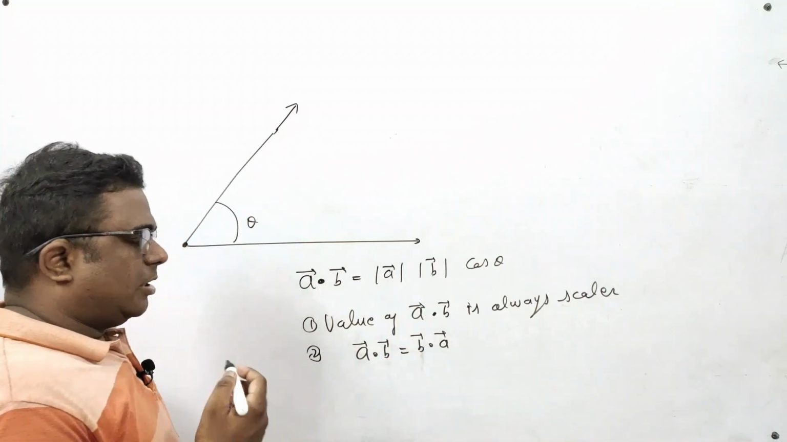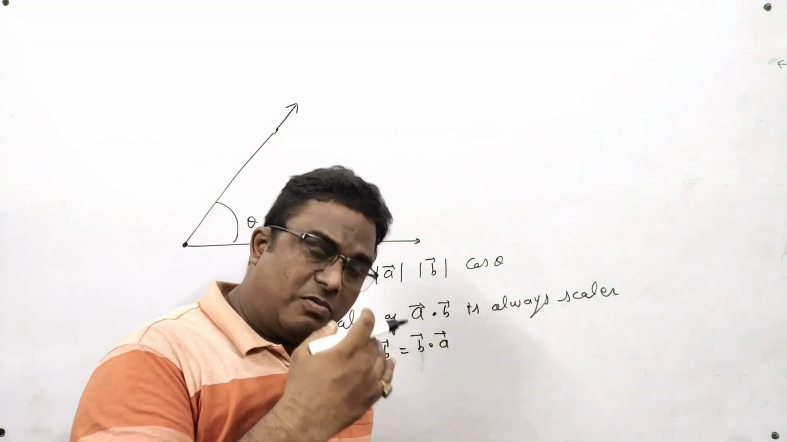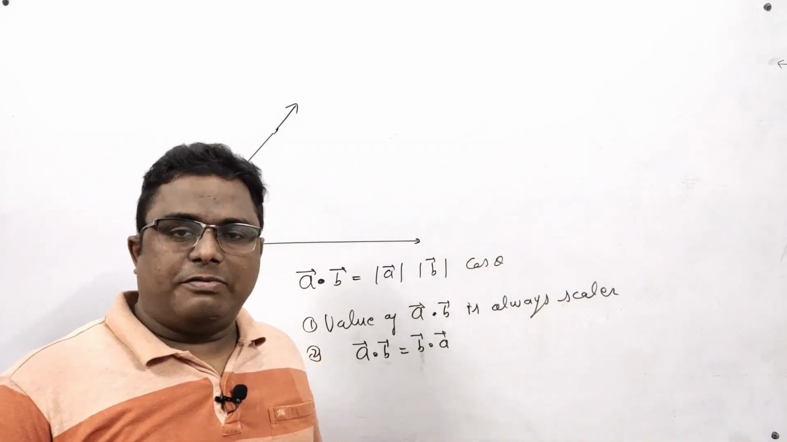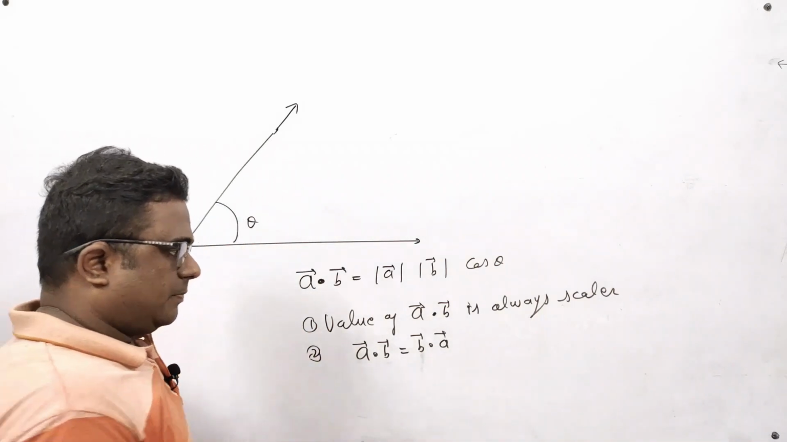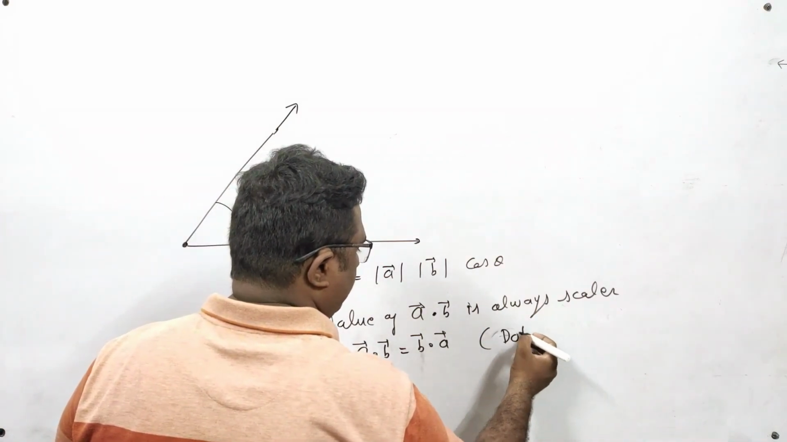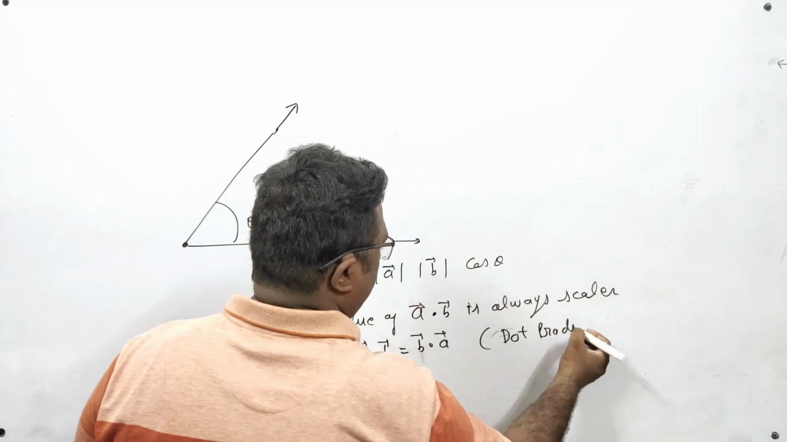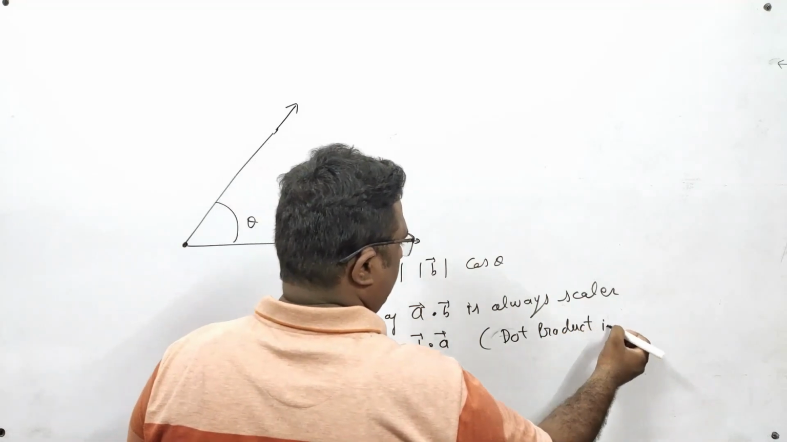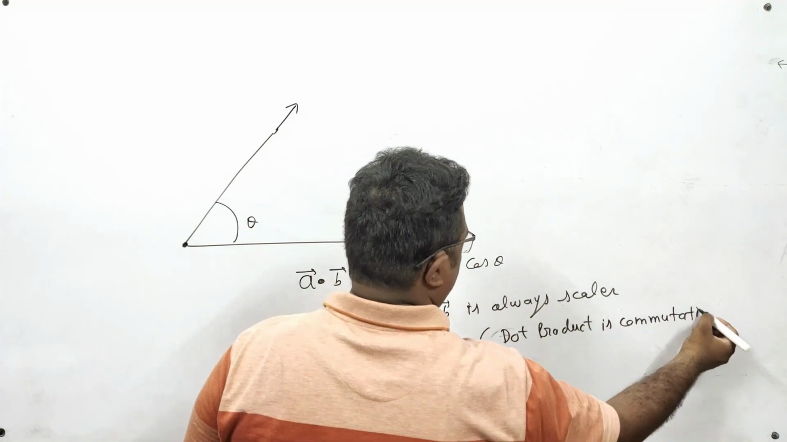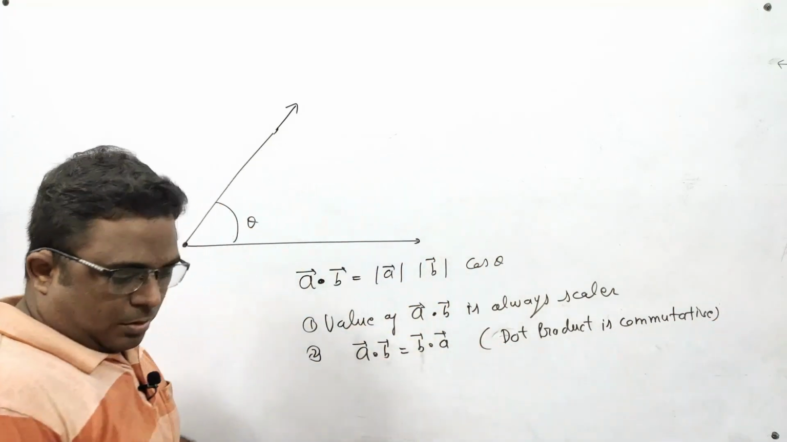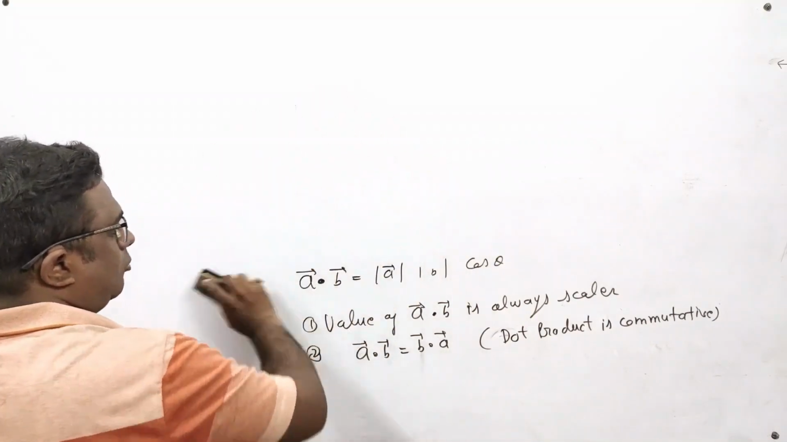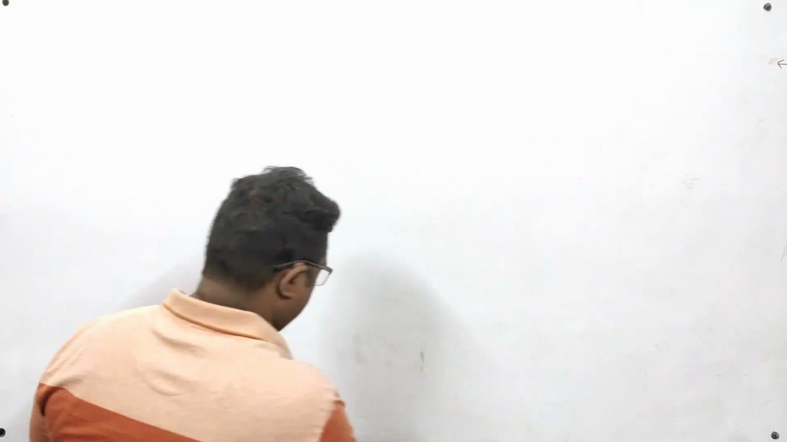If you are doing a scalar product of a with b or b with a, then it does not make any difference. They give the same result. It means we can say that the dot product is commutative. Dot product is commutative. Now we will see some facts about scalar products.